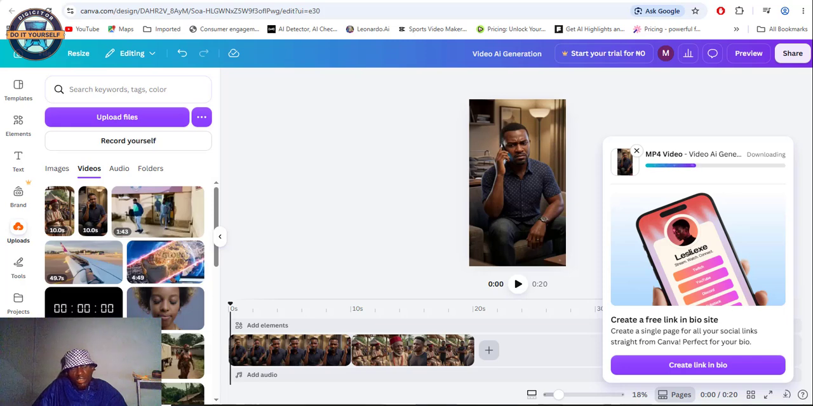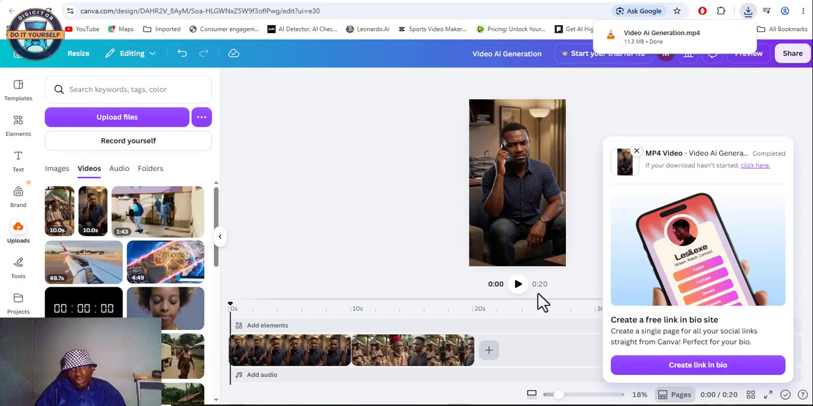Bear in mind that each scene of the video generated by the YouTube app AI is restricted to just 10 seconds. So as you can see, this is just 20 seconds. So we now come here, the video has been downloaded. So we now come here and click play it.